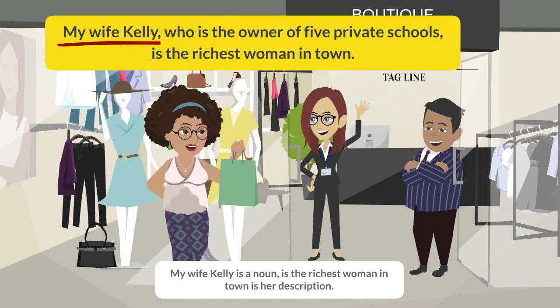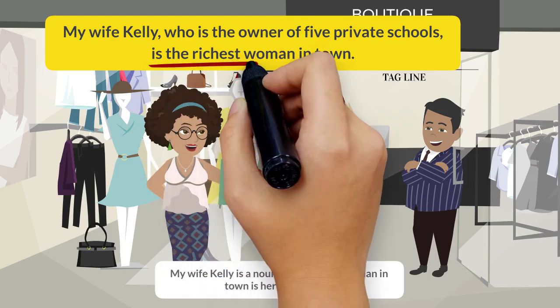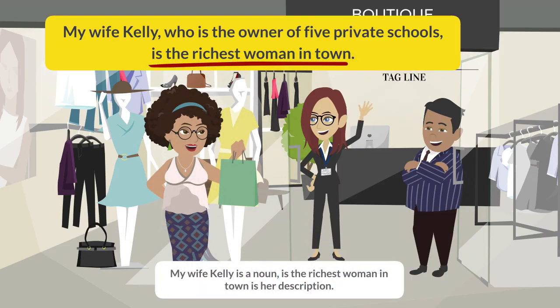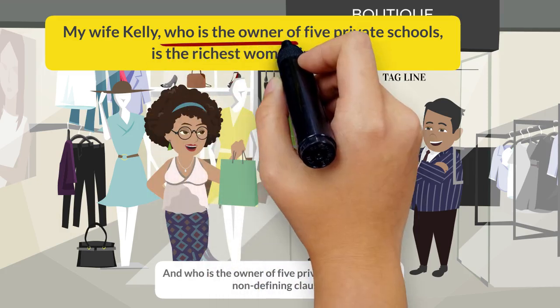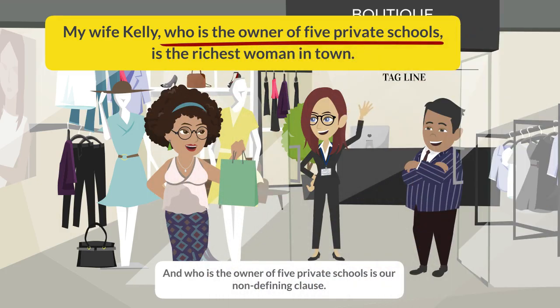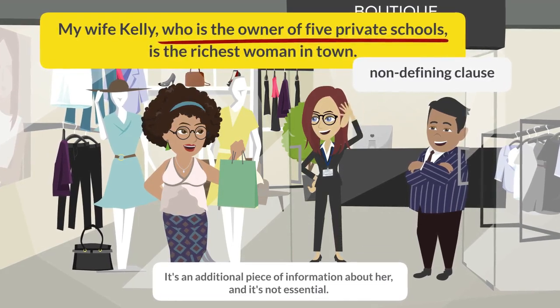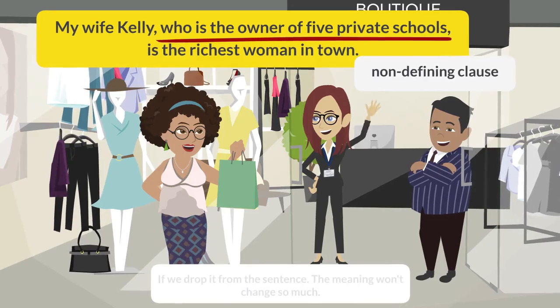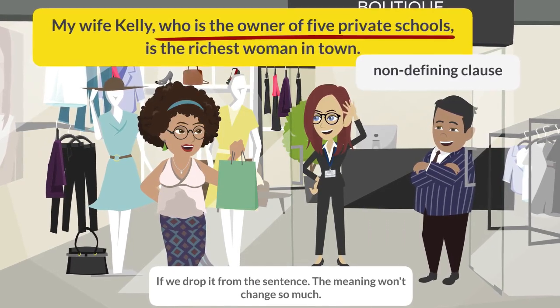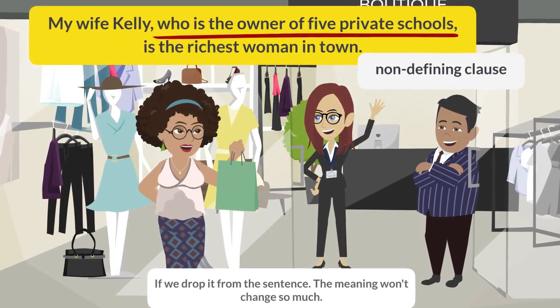My wife Kelly is a noun, is the richest woman in town is her description, and who is the owner of 5 private schools is our non-defining clause. It's an additional piece of information about her, and it's not essential. If we drop it from the sentence, the meaning won't change so much.